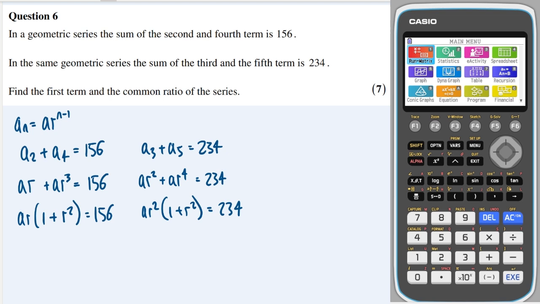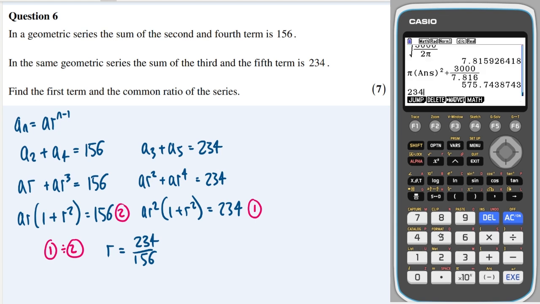Perfect. Okay, let's now call this one number 1, call this one number 2, and let's do 1 divided by 2. If I'm doing 1 divided by 2, then the brackets will cancel on the left side. ar squared divided by ar is just r. And we get 234 over 156. 234 divided by 156 is 1.5.